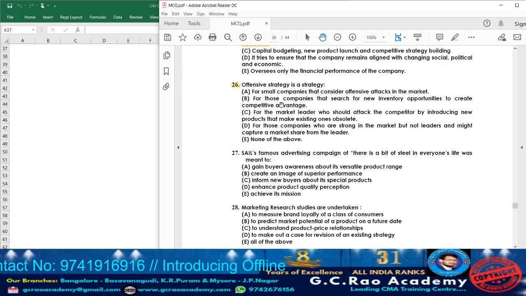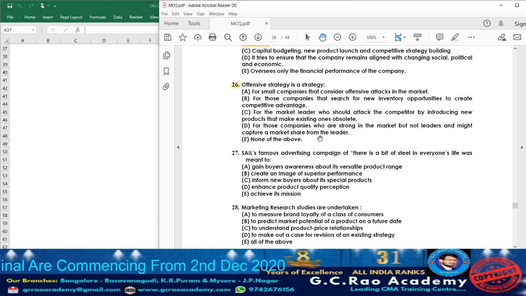Option B, for those companies that search for new inventory opportunities to create competitive advantage. As I told you, this offensive strategy is made within the organization, not outside. So option B cannot be the answer. Option C, for market leaders who could attack the competitor by introducing new products that make the existing ones obsolete. Usually in offensive strategy, they concentrate on research and development and technology. They are not going to cover the segment. So option C cannot be the answer.